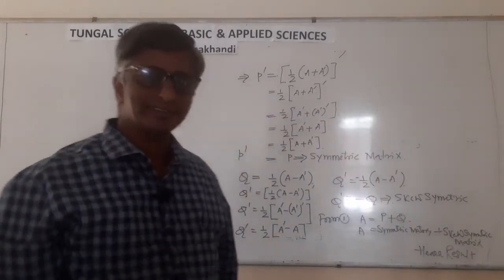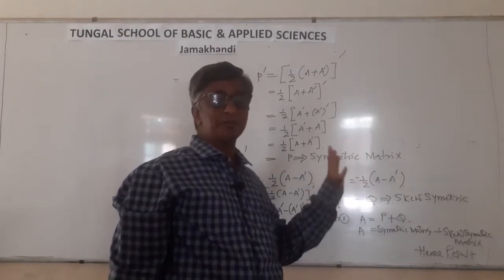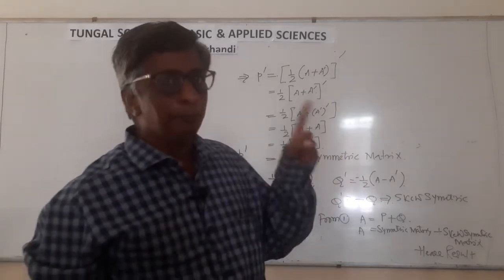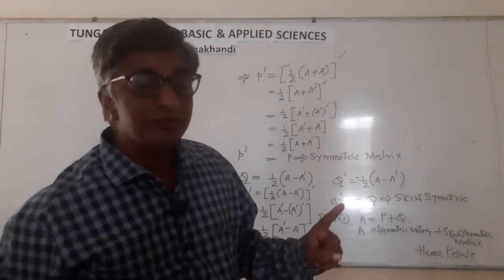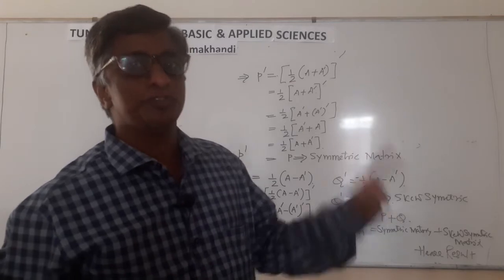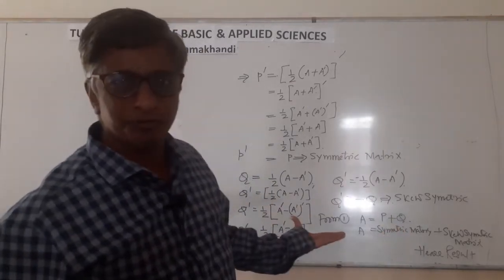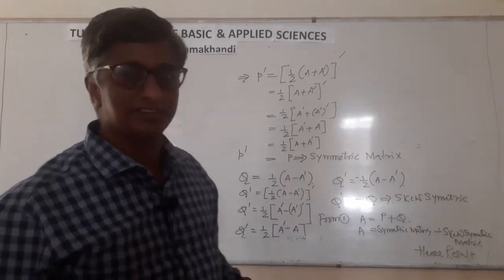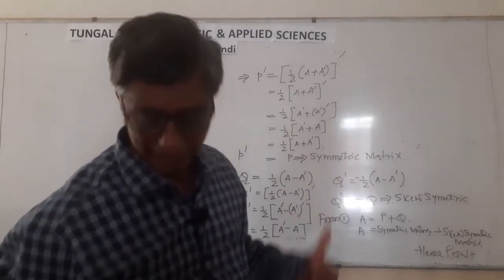Is it right? Do you understand? This is a very important theorem for 5 marks. Every square matrix can be expressed as sum of symmetric and skew symmetric matrix. Very simple proof. Do you understand? Okay, let us discuss one more important theorem of the same type.